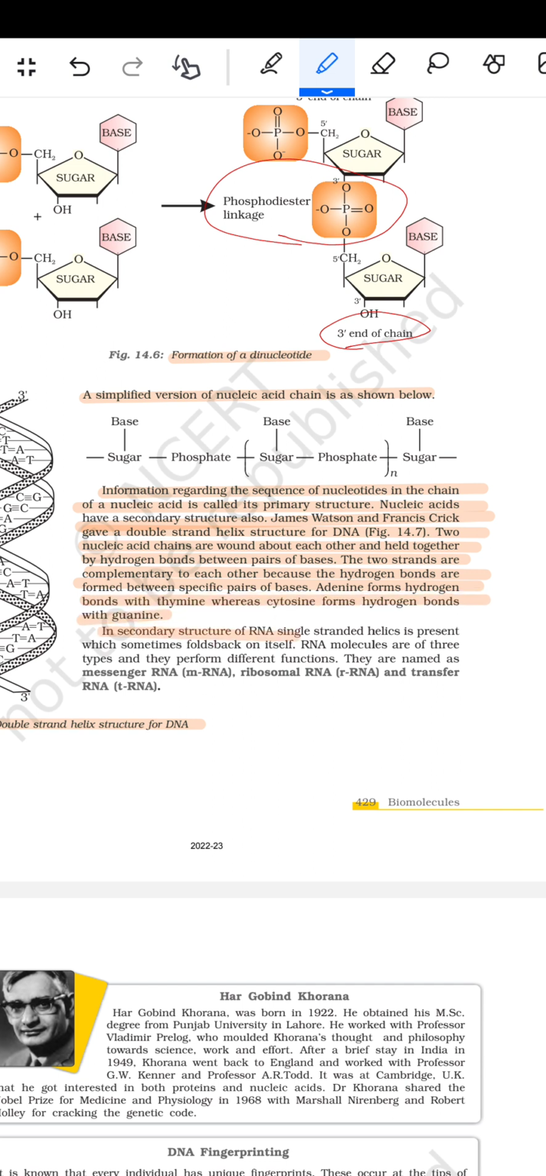In the secondary structure of the RNA, a single-stranded helix is present, which sometimes folds back on itself. RNA molecules are of three types, and they perform different functions. They are named messenger RNA (mRNA), ribosomal RNA (rRNA), and transfer RNA (tRNA).